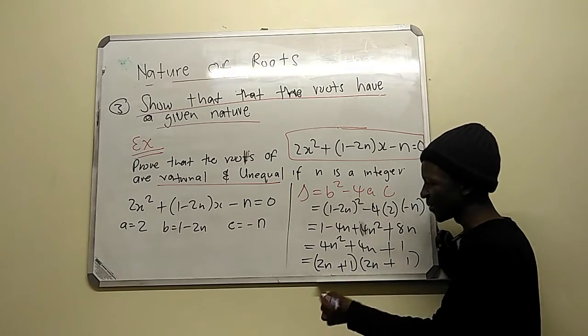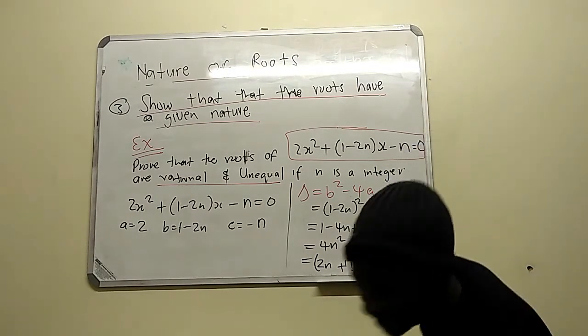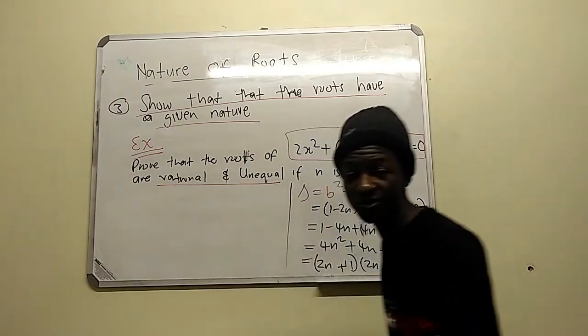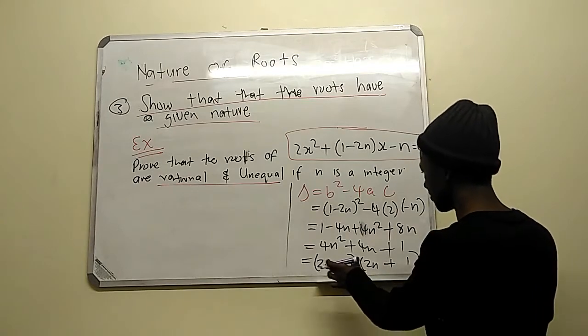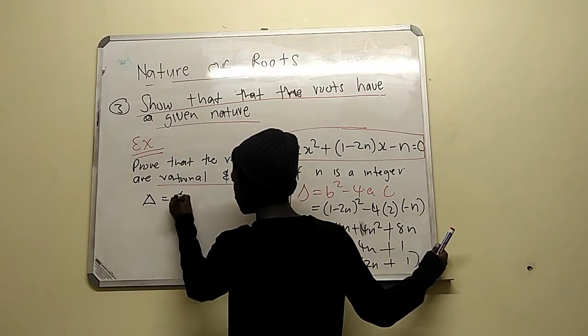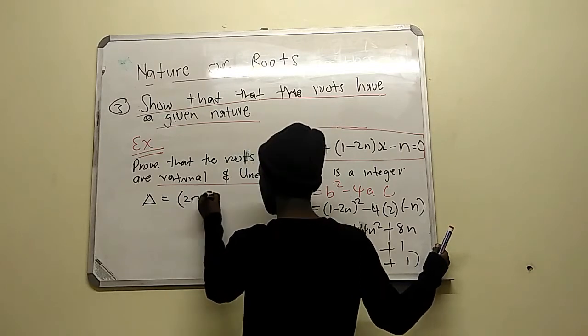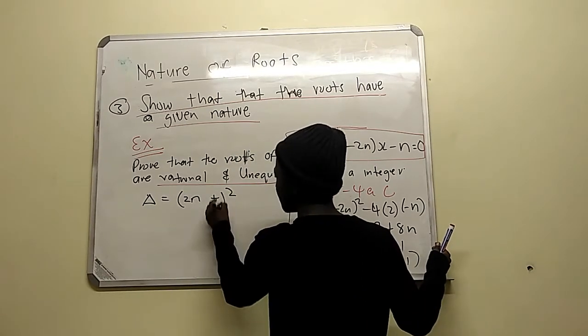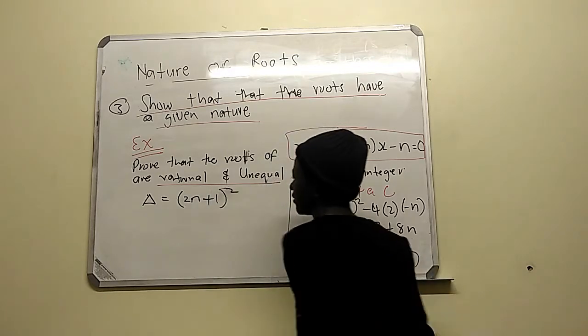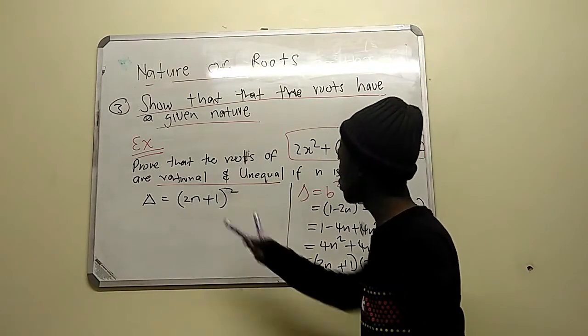You see, the brackets are the same. Since we have two brackets that are common, it shows me that delta is equal to 2n plus 1 all squared. You see, we have the delta, which is 2n plus 1 all squared.